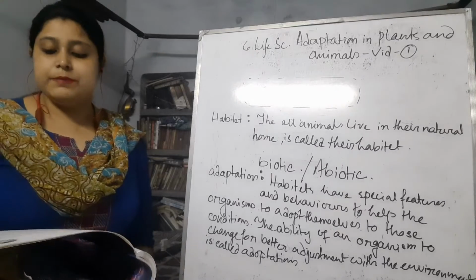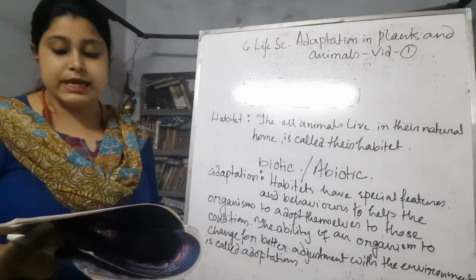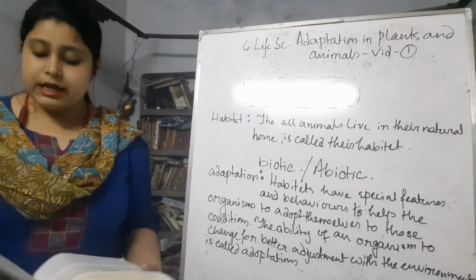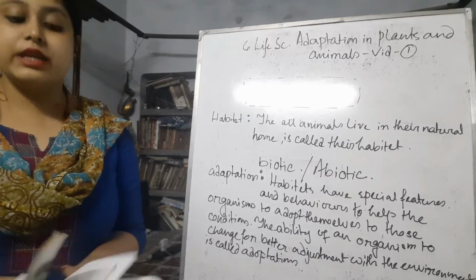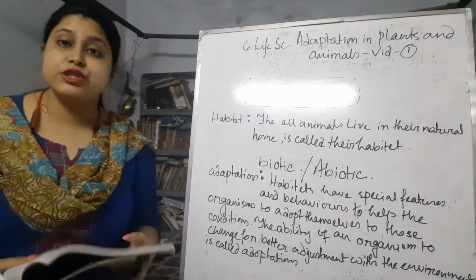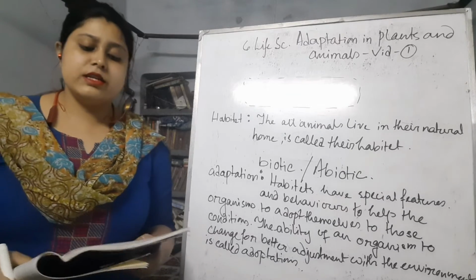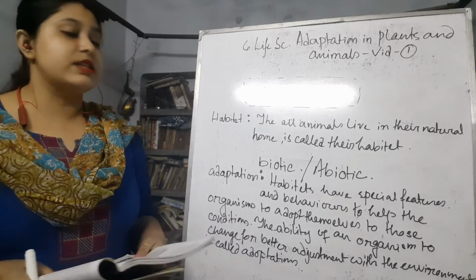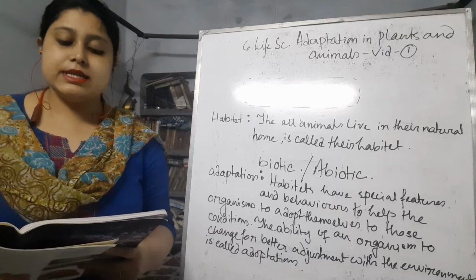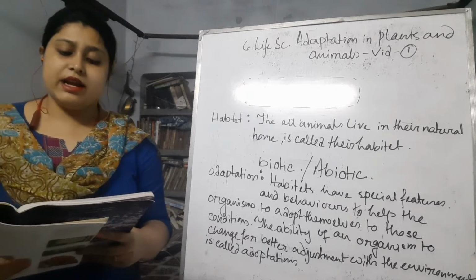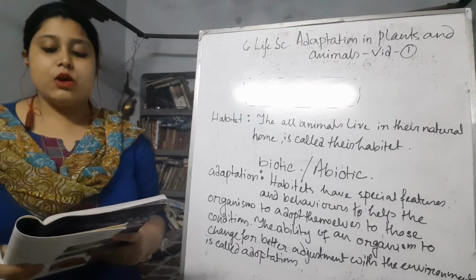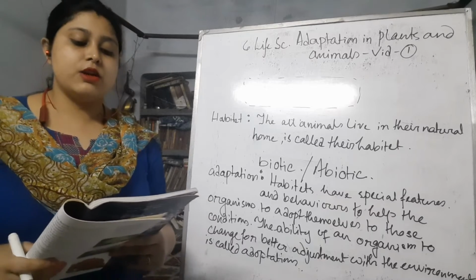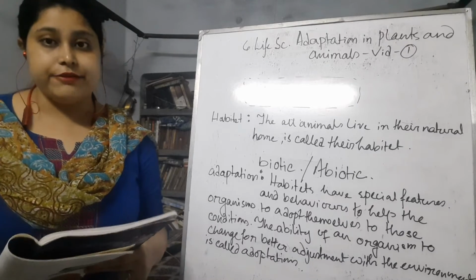Adaptation helps an organism to live successfully in its habitat, and an organism that fails to adjust itself to its surroundings cannot survive. It is nature's rule. Adaptation includes changes of body structure as well as behavior to make the organism better fitted to survive, grow, and obviously reproduce successfully in the given habitat. For example, cactus and camels have adapted to live in the deserts. Hydrilla and lotus plants are adapted to live in water, fishes are adapted to live in water, and birds are adapted to live in the aerial mode of life.